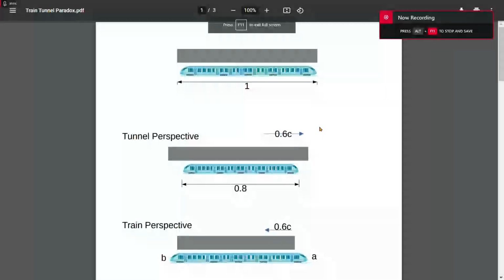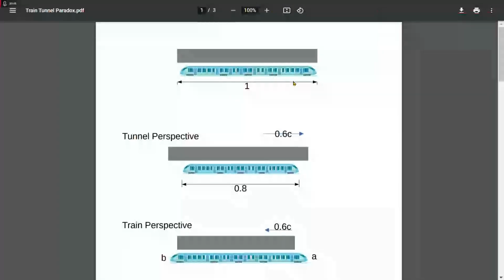Now, the setup is very simple. You have a train, and that's the tunnel. Both the train and the tunnel are the exact same length. We're going to say they're a length of 1. Doesn't matter if it's a kilometer or a light year, we're going to say it's a length of 1. And then, all of a sudden, the train is going to move through that tunnel at 0.6 c.